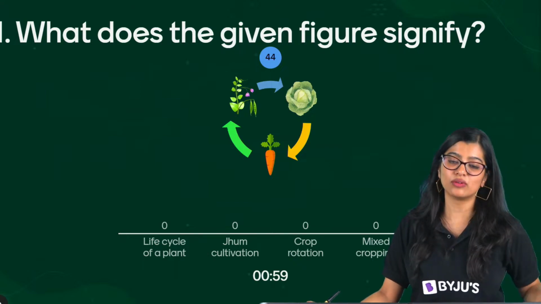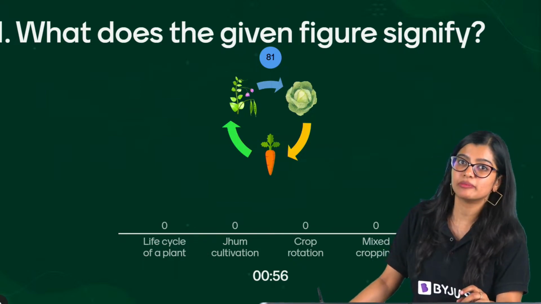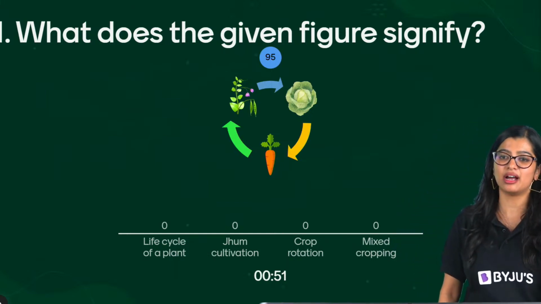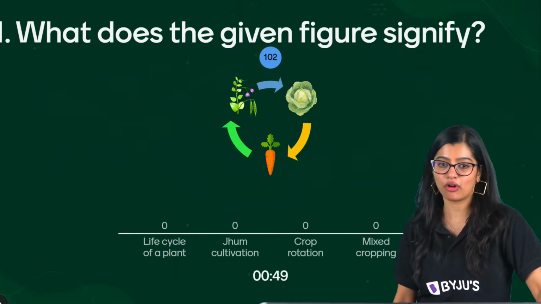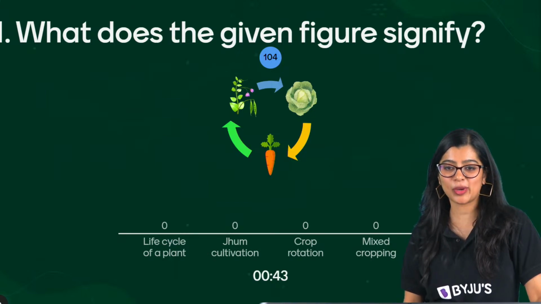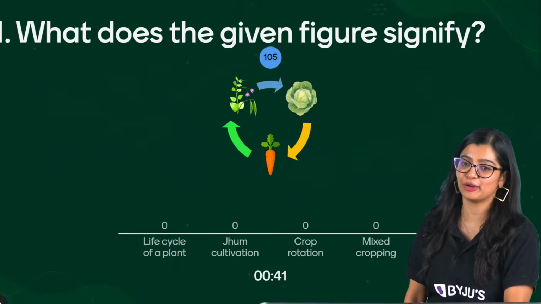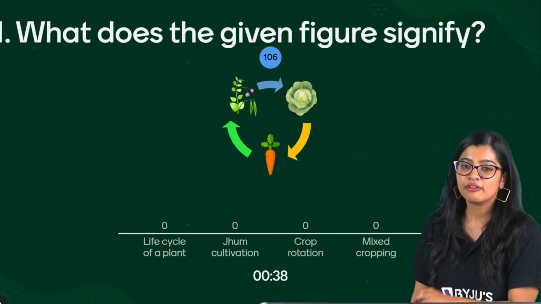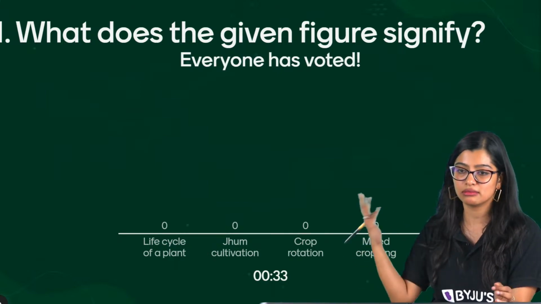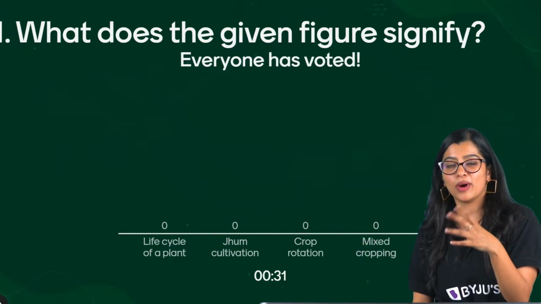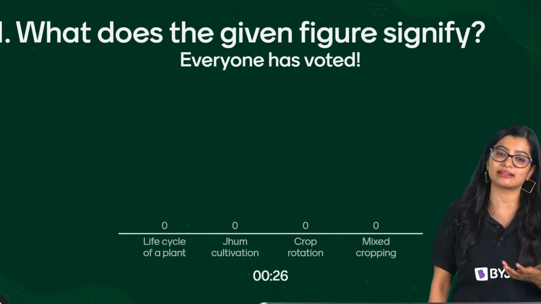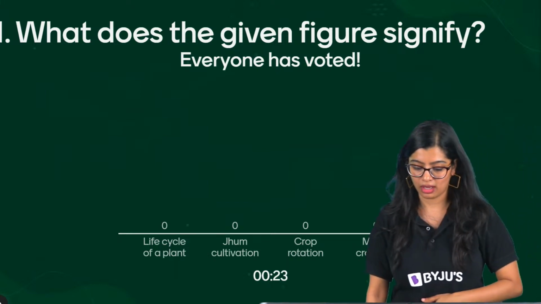Jhum cultivation, you learn in the agriculture chapter in geography. Slash and burn cultivation, where you burn the piece of land and then you cultivate the crop. We learn about it, or you can watch that video that I've already done. It's very nice. Let us know in the comments of the video also. Our team will feel very happy to read that. Field fallow or land fallow is basically when you leave a piece of land empty for some time so that the nutrients can replenish. Vermicompost is the compost you get from earthworms, when they are involved in the process of composting. We call that vermiculture compost.